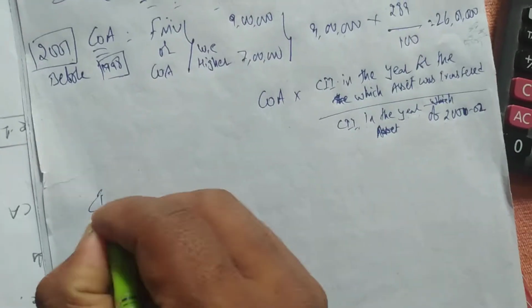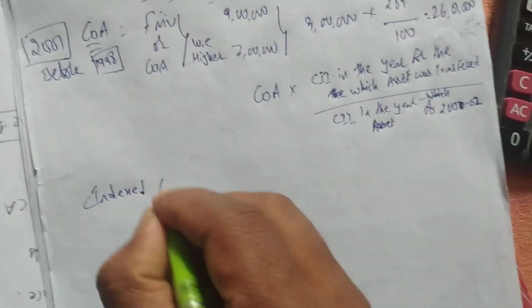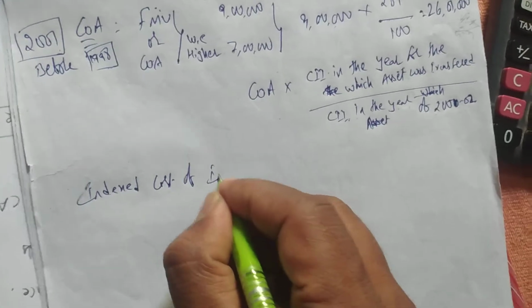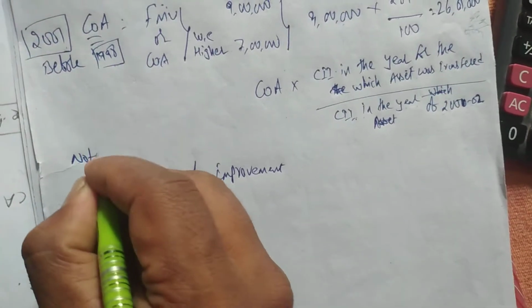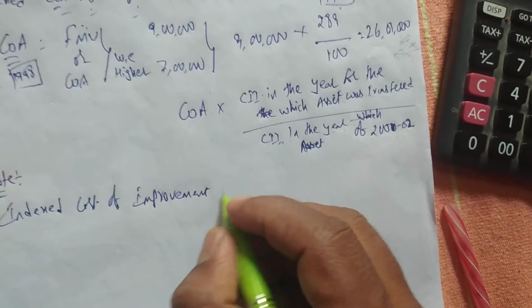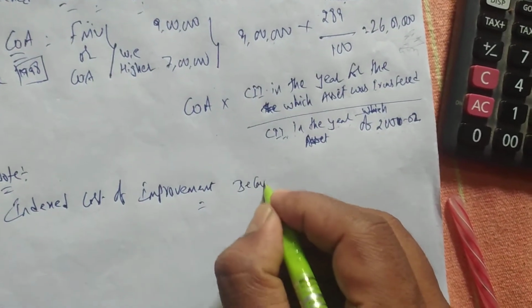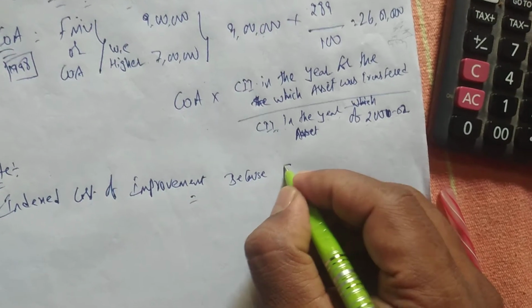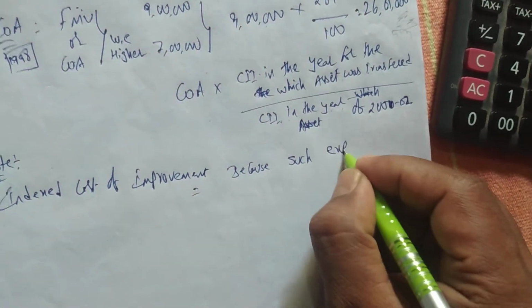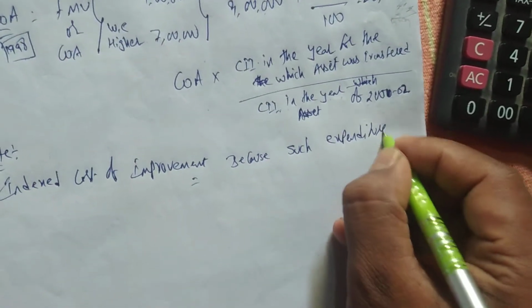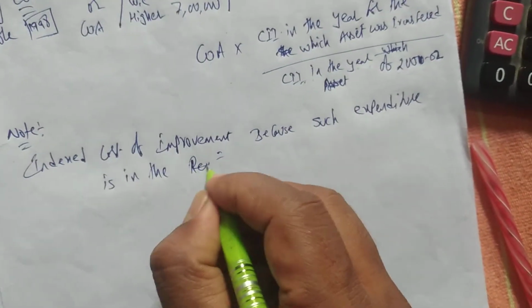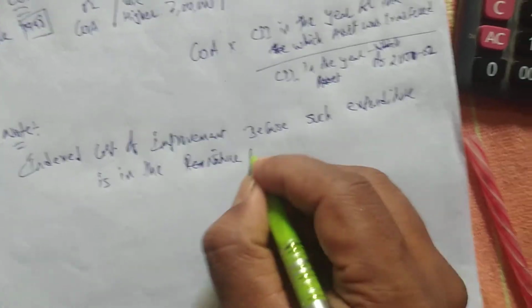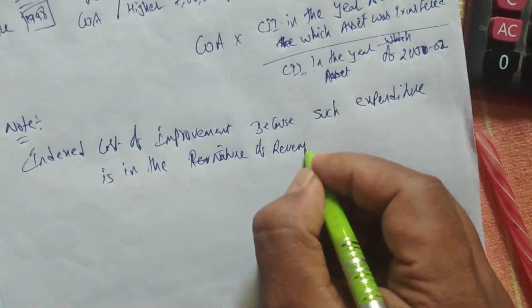So I am writing here that the index cost of improvement is nil. Note: because such expenditure is in the nature of revenue, it is revenue expenditure.